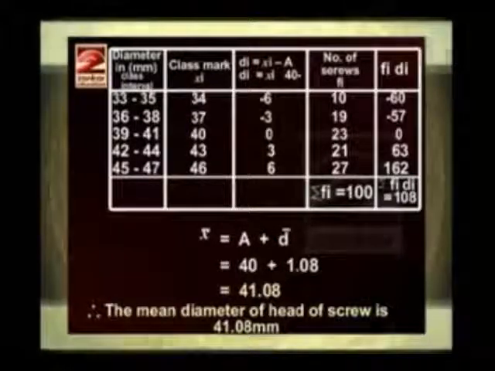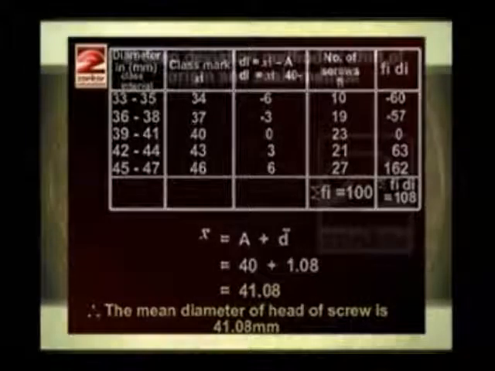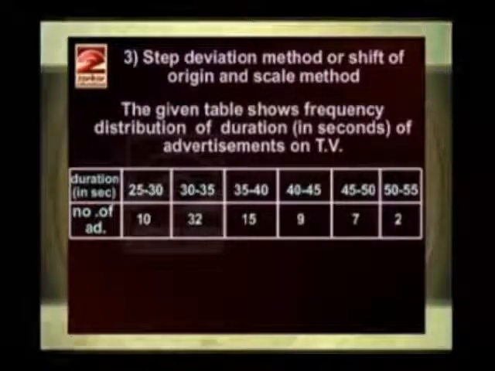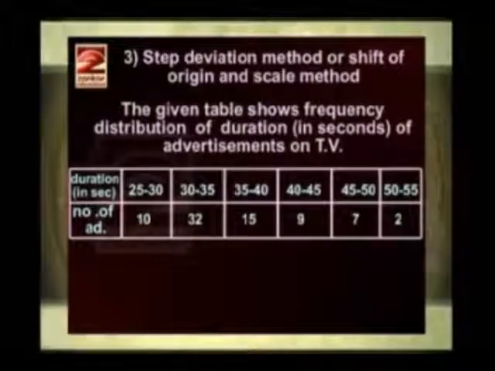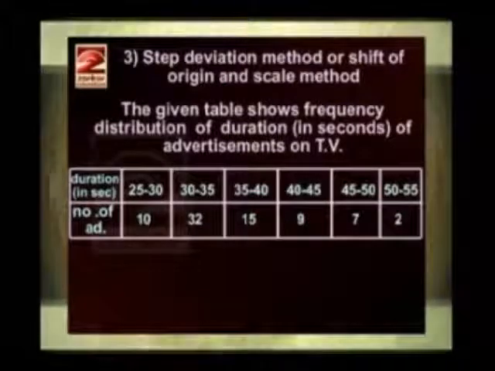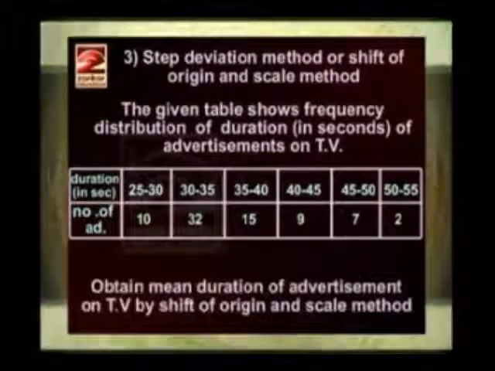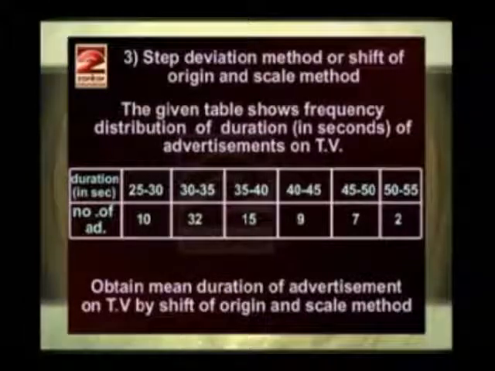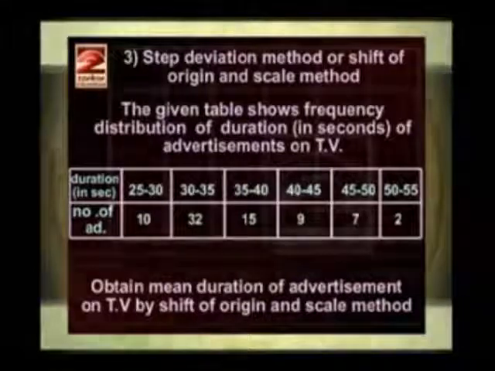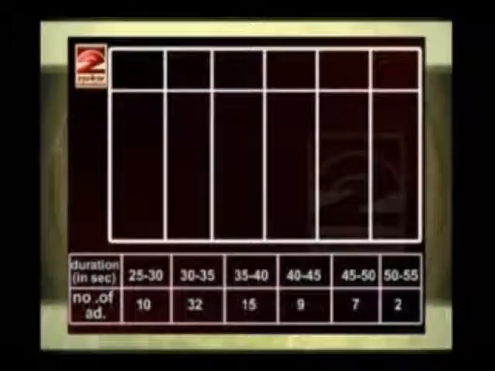Now the third method is the step deviation method or shift of origin and scale method. Now the question is, the given table shows the frequency distribution of the duration in seconds of advertisements on TV. Obtain the mean duration of advertisements on TV by the shift of origin and scale method. First we'll prepare a table having 6 columns.